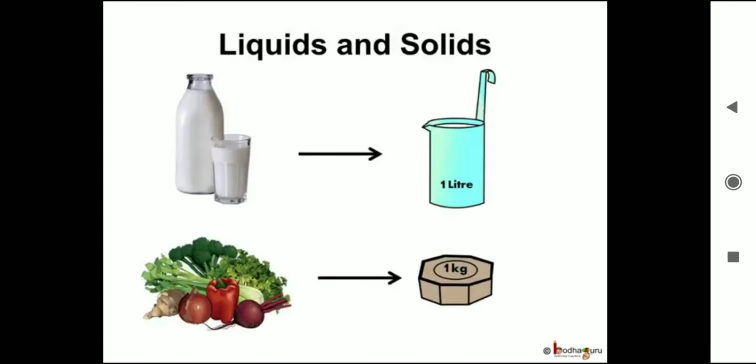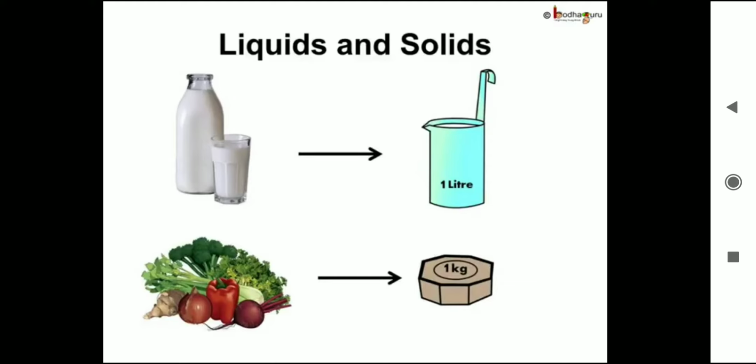We can measure solid and liquids, but the methods are different. When we buy milk, it is measured in liters. It means we buy it by measuring how much space it occupies. The amount of space occupied by an object is called its volume.